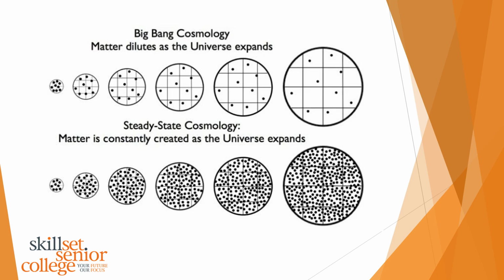If there has to be the same all the time, then matter must constantly be created as the universe expands to meet that theory. If everything's proportional, that means everything has to be getting created at the same time. That was something that would become the undoing of the steady state theory.